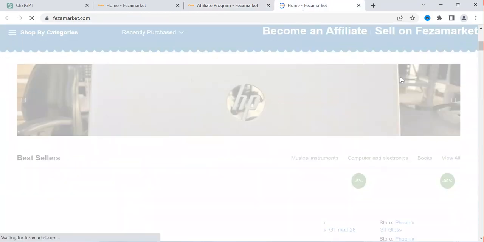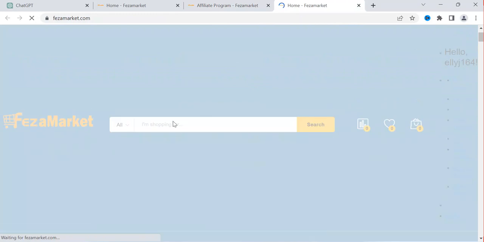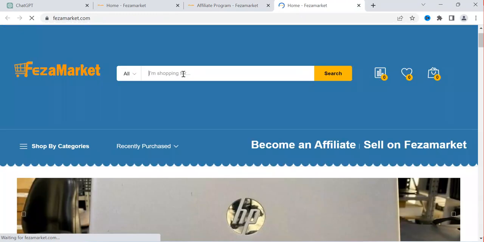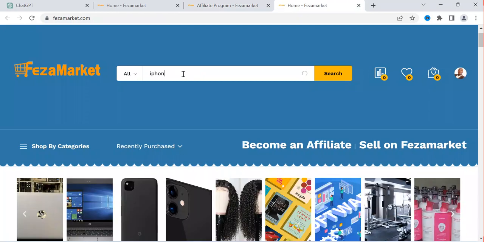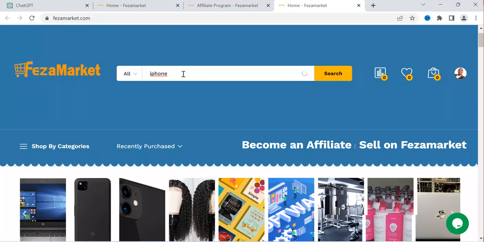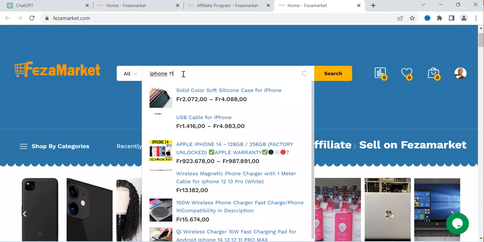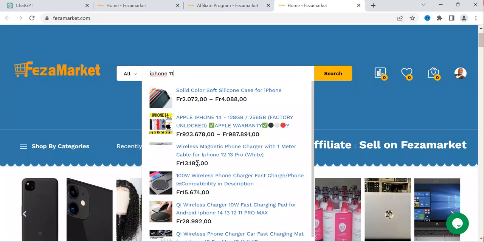I have to find out if I see an iPhone 11. I can search it out here, and once I search it out here, I can get an iPhone 11 that I want to be promoting, because I have also now created a post with ChatGPT which is talking about iPhone 11. If I type iPhone 11, I'm going to be getting an iPhone 11 that I want to proceed with